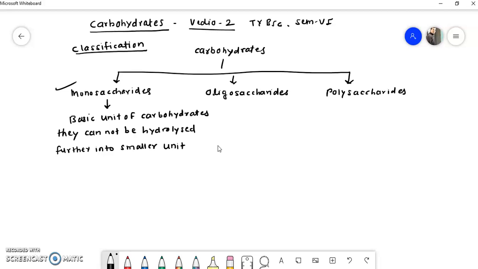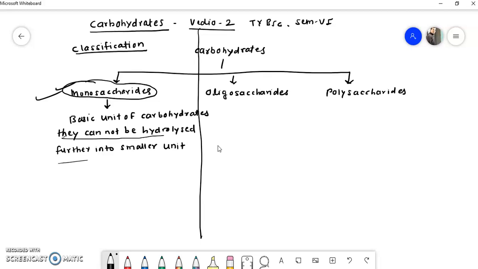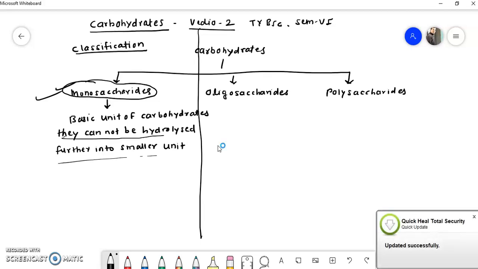This cannot be hydrolyzed further. In today's video, we will concentrate only on monosaccharide classification. In further videos, we will see oligosaccharide and polysaccharide. So concentrating on monosaccharides, we can say that these are the basic unit of carbohydrates and they cannot be hydrolyzed further into the smaller unit.